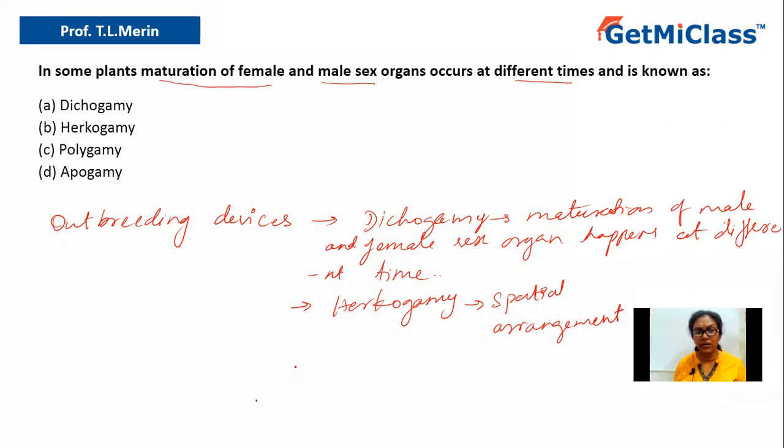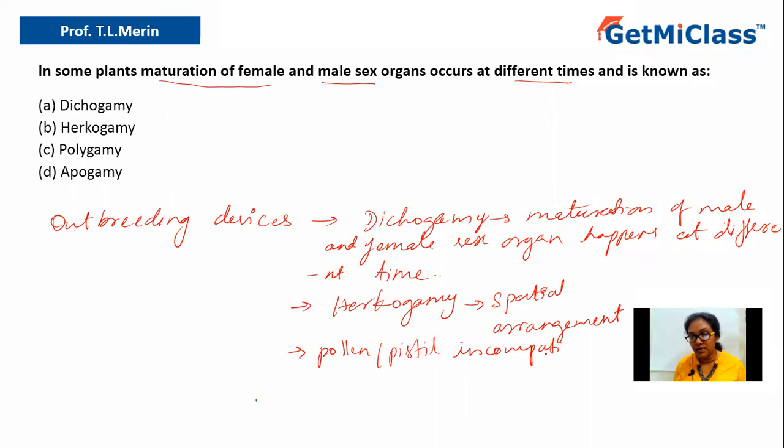Apart from that, you have pollen pistil interaction, or pollen pistil incompatibility. That means the pistil, that is the stigma, will not allow the germination of its own pollen, of the same flower.